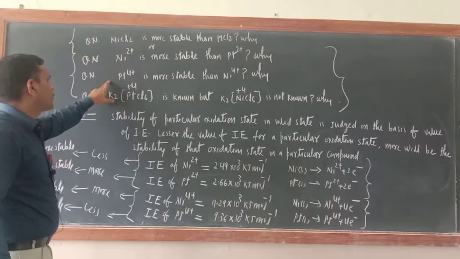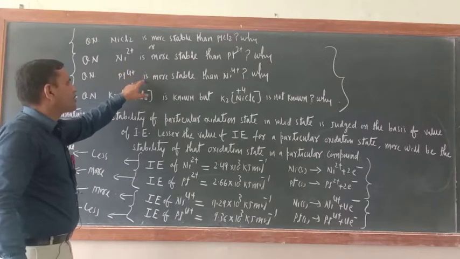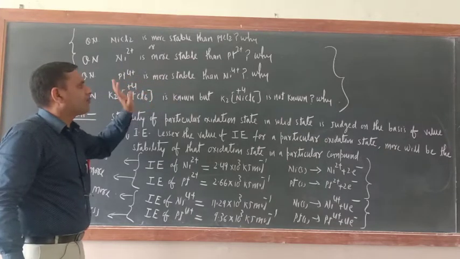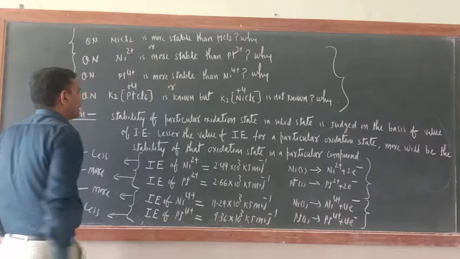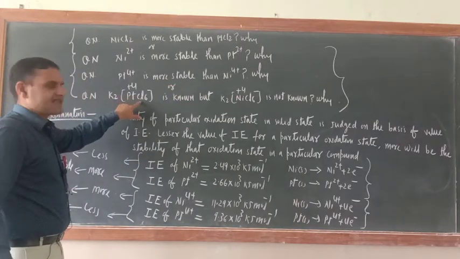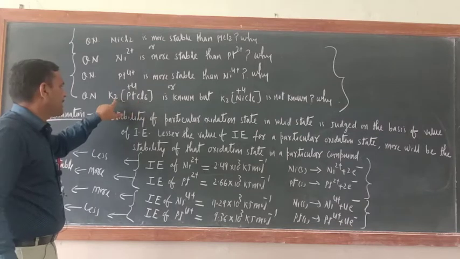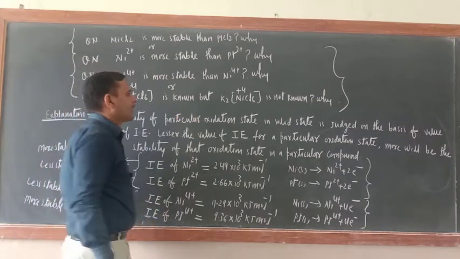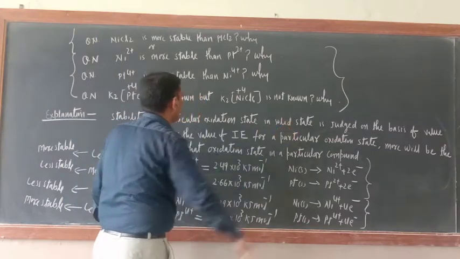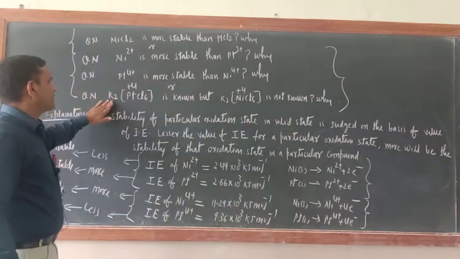Similarly, there is one more question. Pt4+ is more stable than Ni4+. Why? Now the same question can be asked in this form only. K2PtCl6, this is a coordination compound. K2PtCl6 is known, but K2NiCl6 is not known. Why? Okay. So what is the meaning of this one?